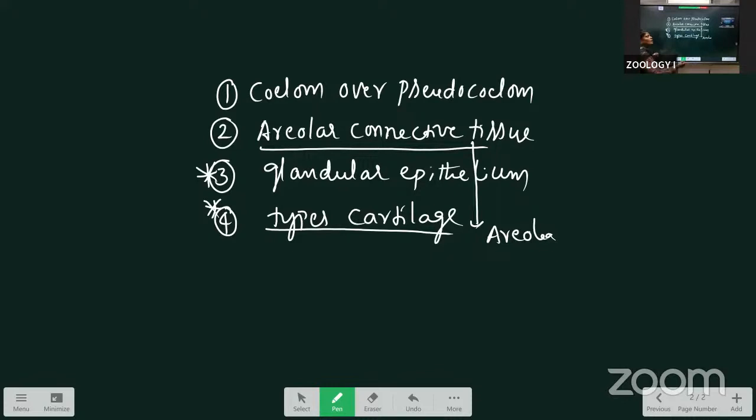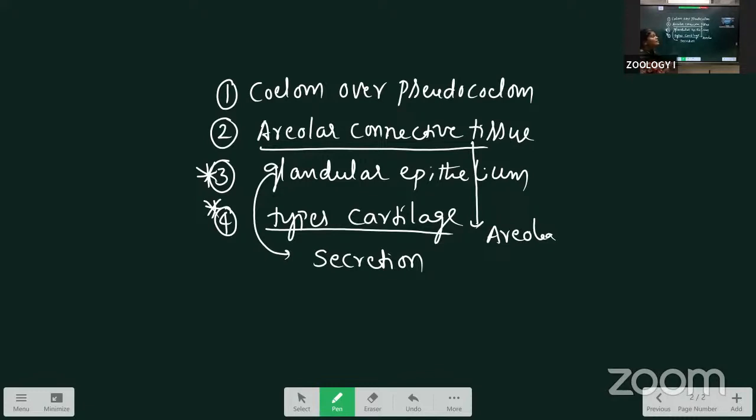We also discussed the types of cartilage and the glandular epithelium. It is present in the lining of the glands. What is the main function of glandular tissue? It is useful for secretion. Depending upon the secretion, glands are divided into two types: exocrine glands and endocrine glands. The exocrine glands are the duct glands. Endocrine glands are the ductless glands.